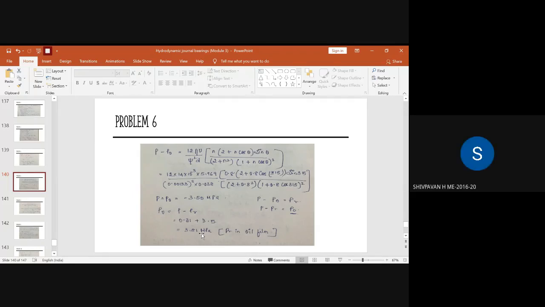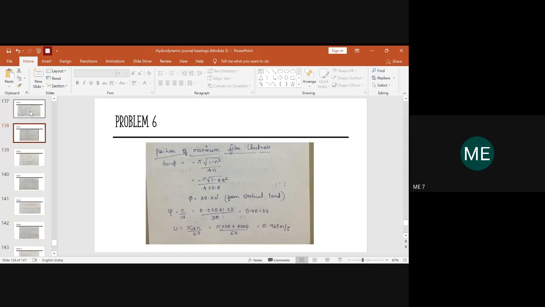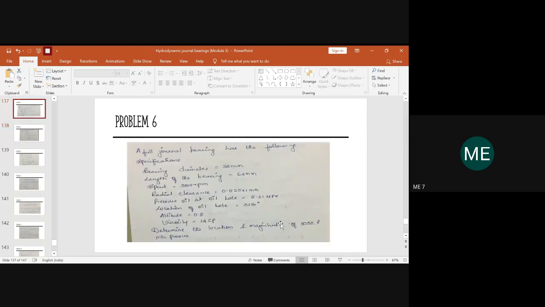Same value, 3.81. Yes. So the pressure distribution across the given hydraulic oil film is 3.81. So now we know the magnitude of the pressure in the oil film as asked in the question, right? But what is the overall magnitude of the pressure across the oil film? What is the magnitude of maximum pressure and minimum pressure?